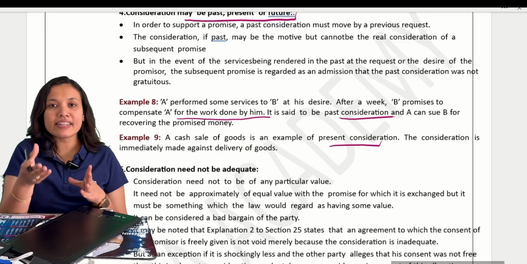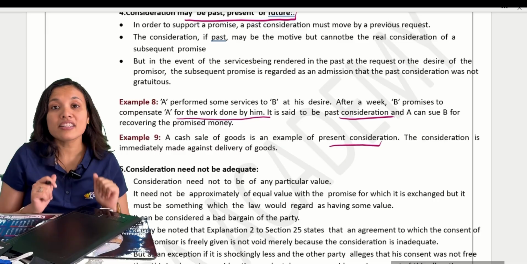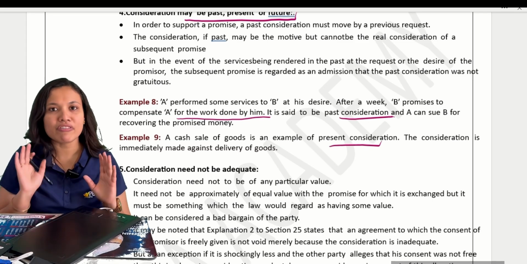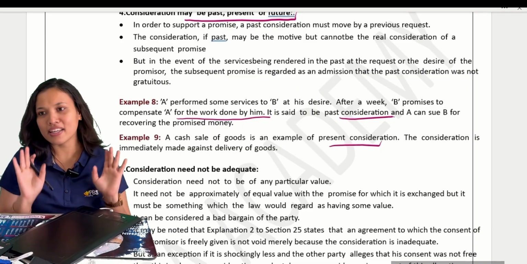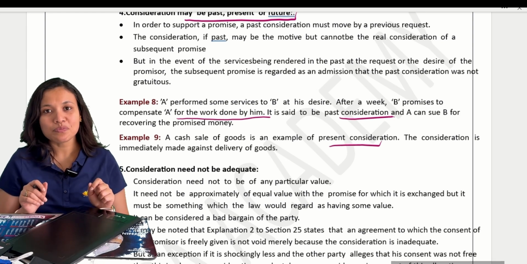See, I provided some service to you a week ago. When did we give the service? One week ago. At that time, there was no talk that we will pay for that particular service. We did not promise any kind of money for that particular service. Okay? Now, but what is happening now?